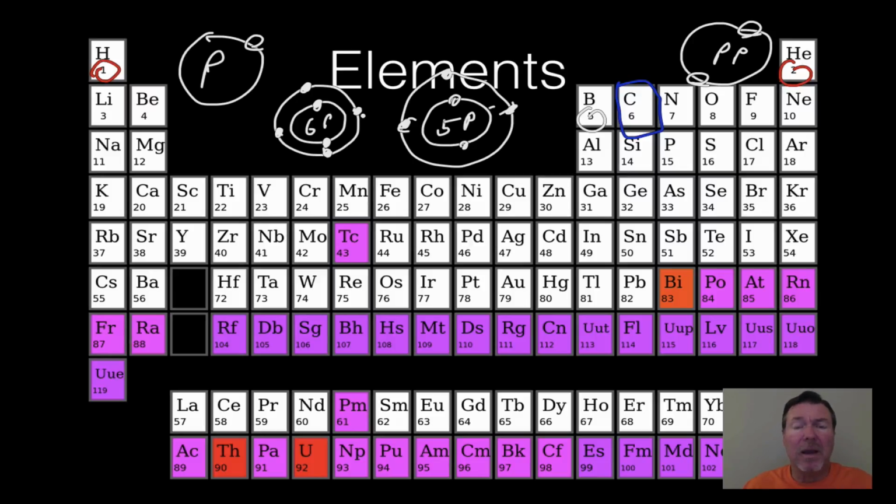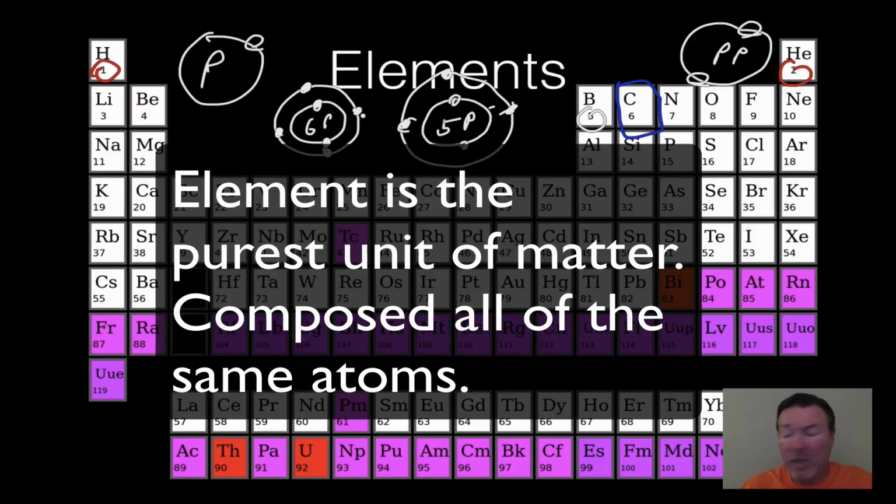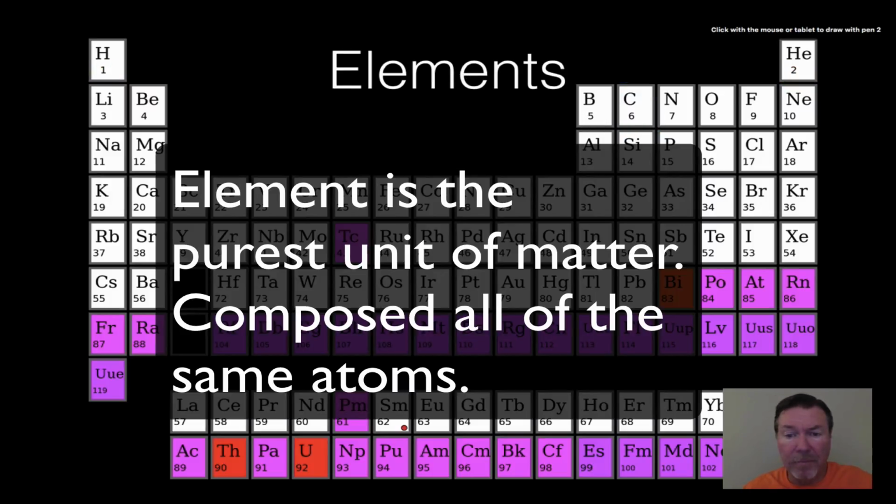But an element is basically the purest substance of matter. So for instance, when you have gold, Au, number 79, if you had an element of gold, you would have pure gold. There would be no atoms of any other kind there. If you have silver, which is Ag, you would have pure silver. So that's what we're looking at in the periodic chart.